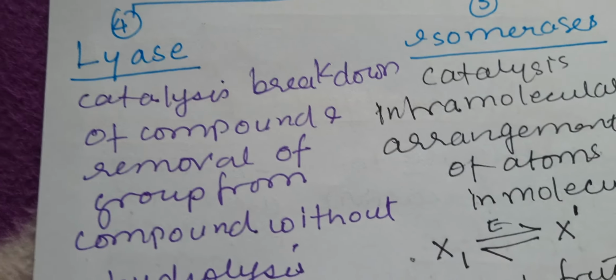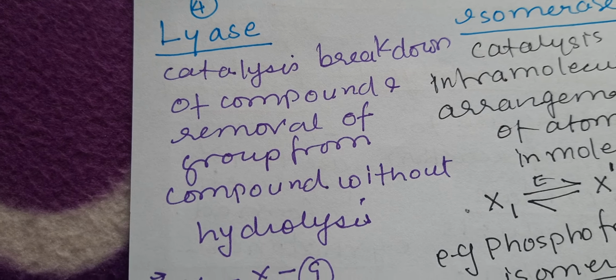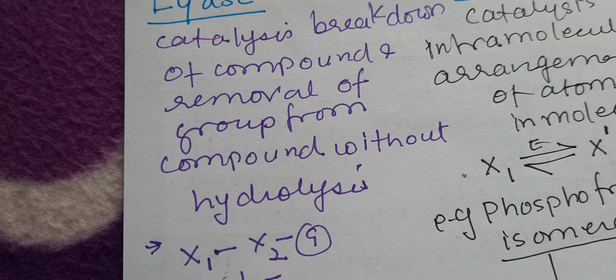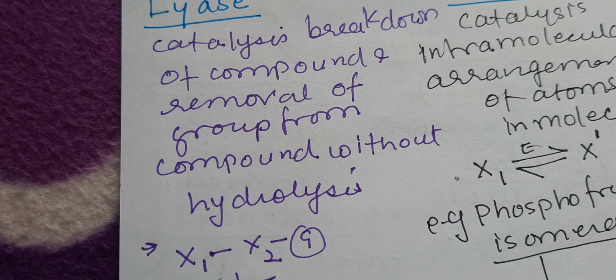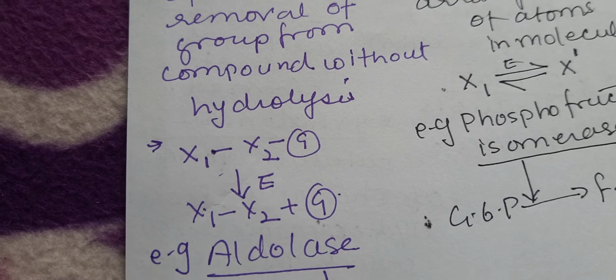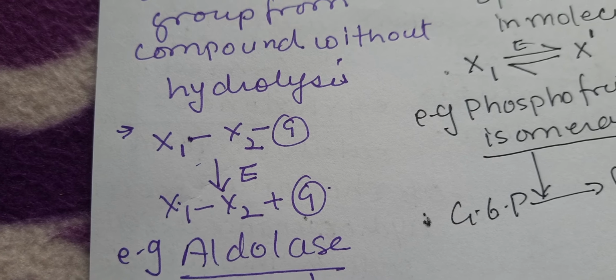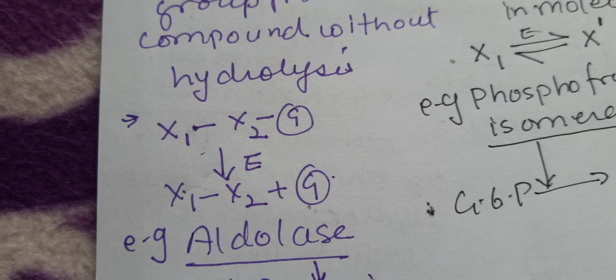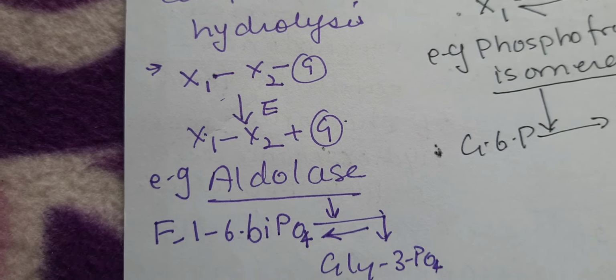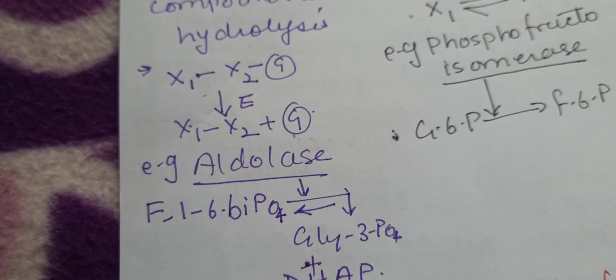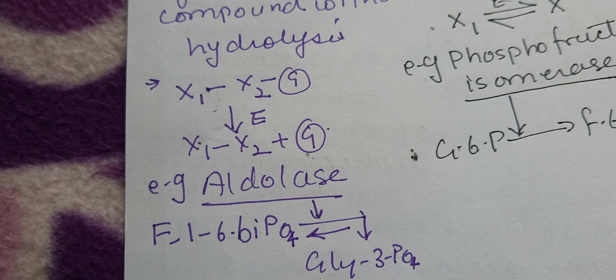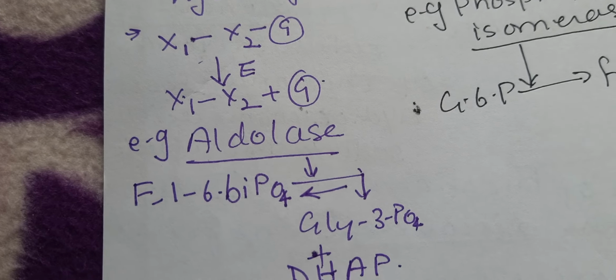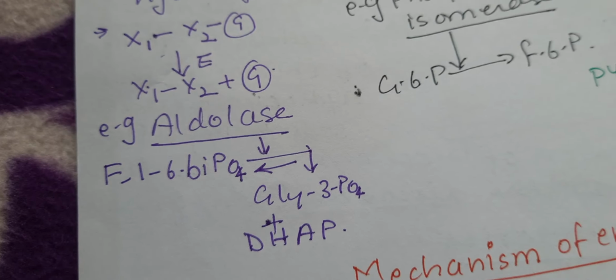Now another enzyme is called lyase. It catalyzes breakdown of a compound and removal of a group from the compound without hydrolysis. So there is no hydrolysis. A group is attached to X2 in presence of enzyme. This is removed and a bond is broken, and they are separated.